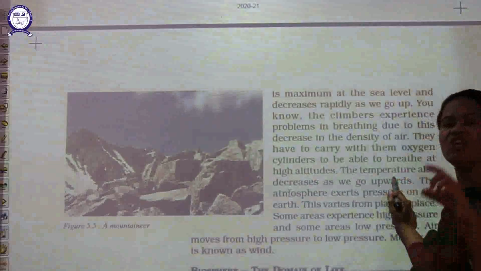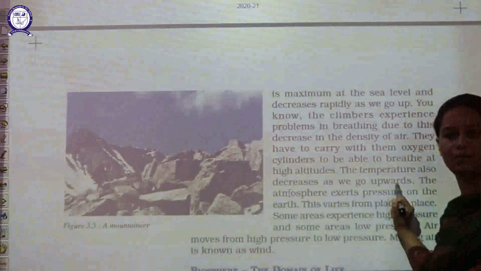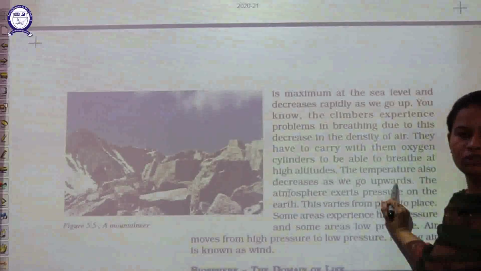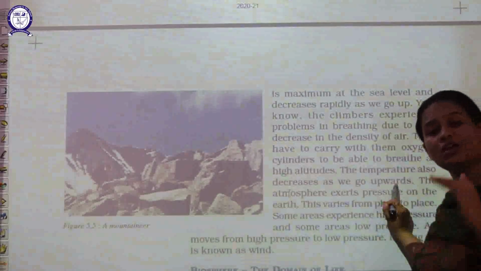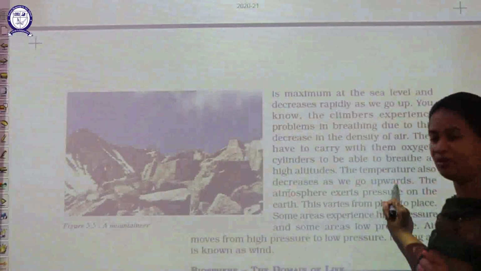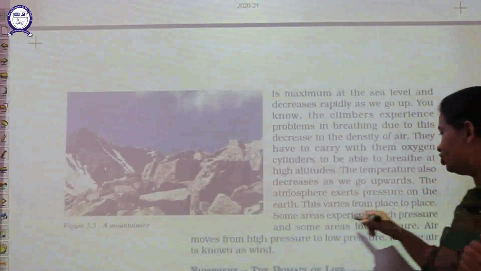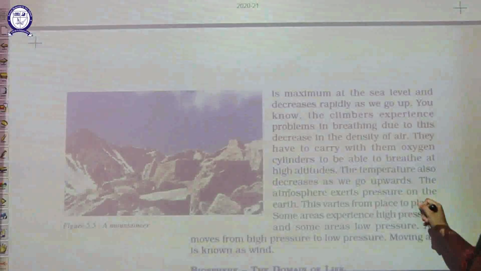The temperature also decreases at heights or when you start going upwards. You have noted this, na, if you are moving in the northern sides in J&K or other parts, you will observe very low temperature there. So the atmosphere exerts pressure on the earth and it varies from place to place.